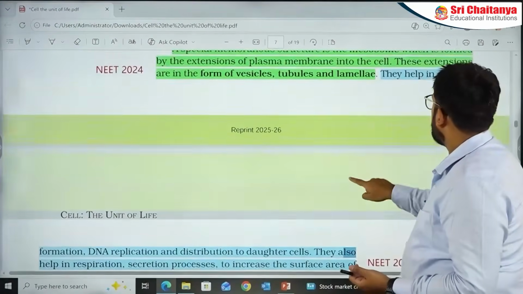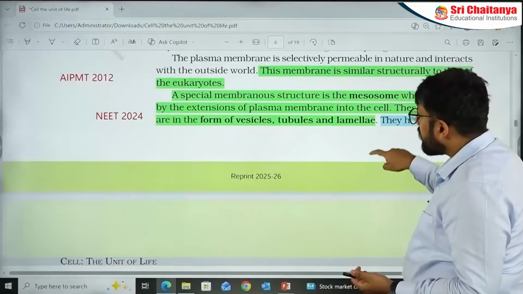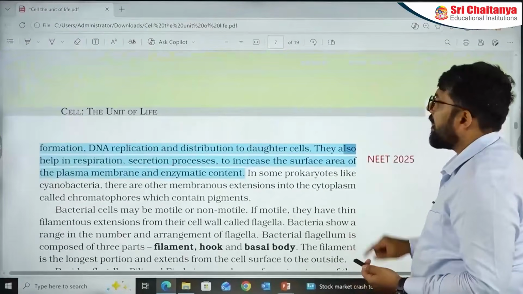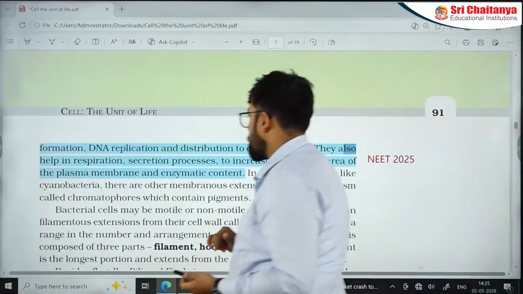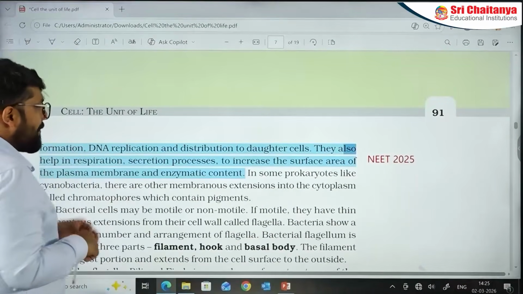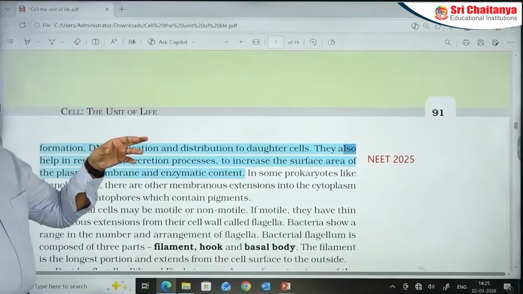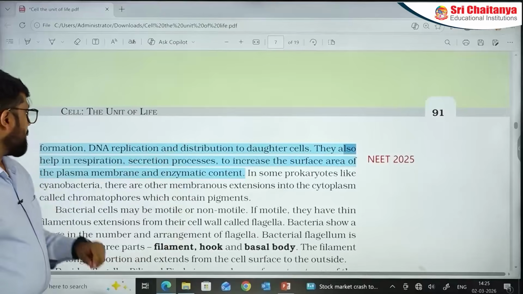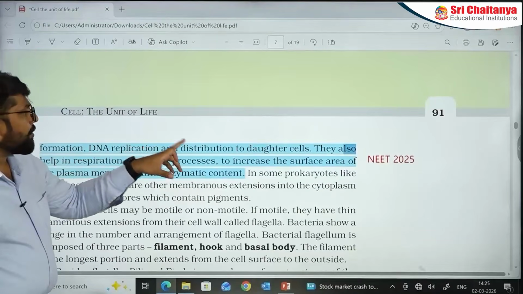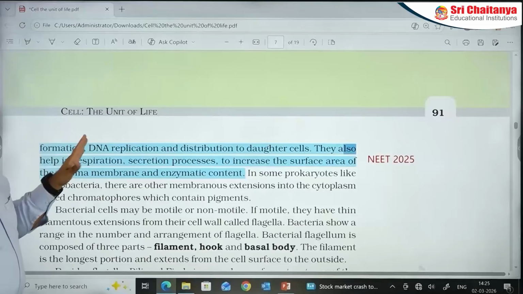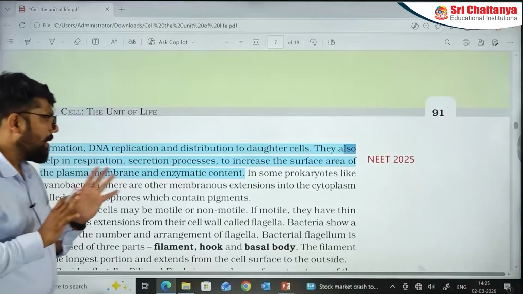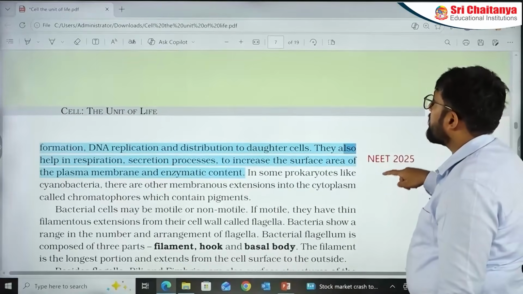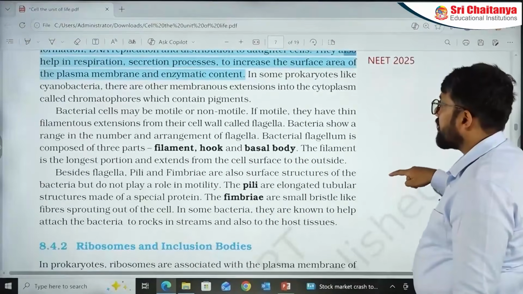Now, if you see this, I'm starting, this is the new blue section. This is the 2025 question that we are discussing. The question in 2025 actually came around the functional aspect of the mesosomes, in which they have given certain functions and asked which of the following is the function of the mesosome: respiration, secretion, increase in surface area of the plasma membrane, DNA replication, distribution to daughter cells, and all those things are given in this. Very straightforward, easy question appeared, important question 2025 mesosomes. We are seeing 2 questions in the last 10 years, that means it is an important section.